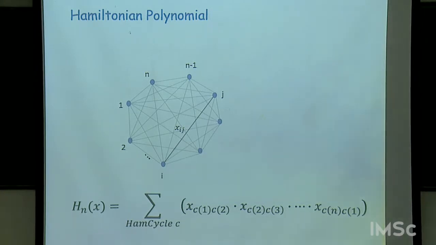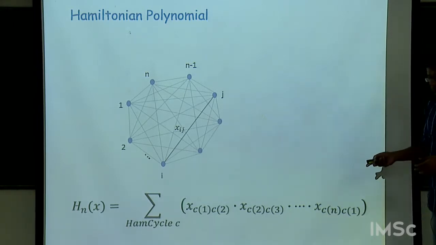Right? So, if this polynomial could be efficiently computed, let us say by a small arithmetic circuit, then you would be able to count the number of Hamiltonian cycles in any given graph.